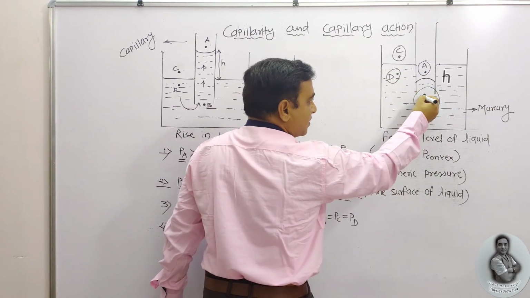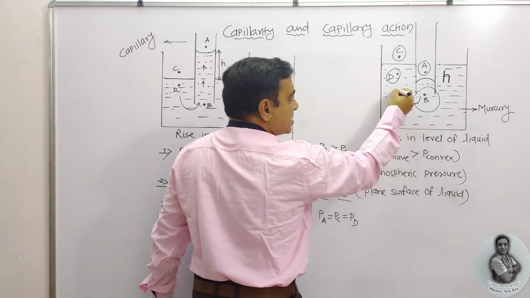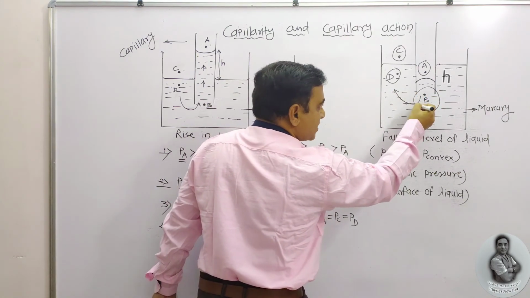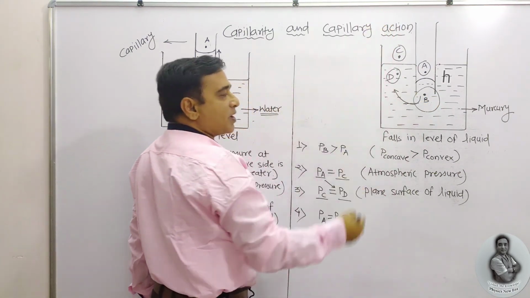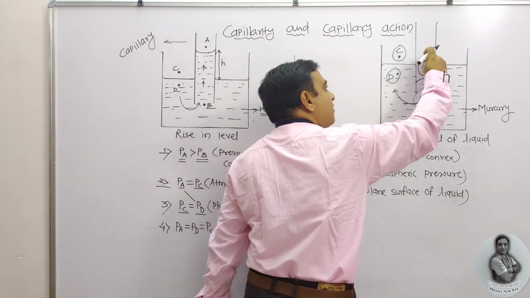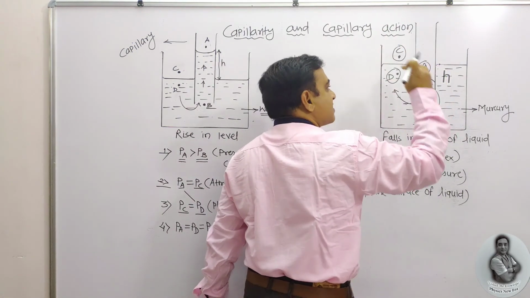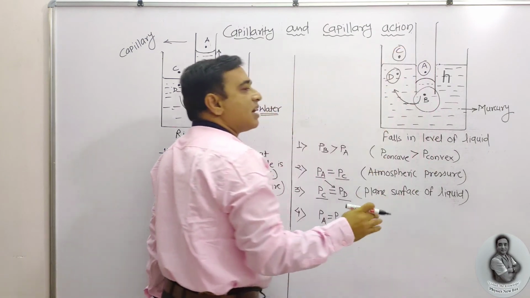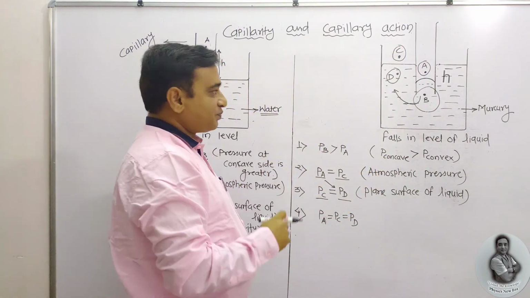So this liquid runs from higher pressure side to lower pressure side, and that's why the liquid level decreases or falls inside the capillary tube.